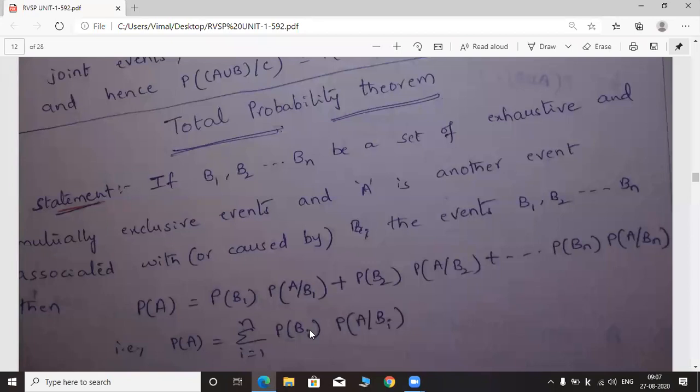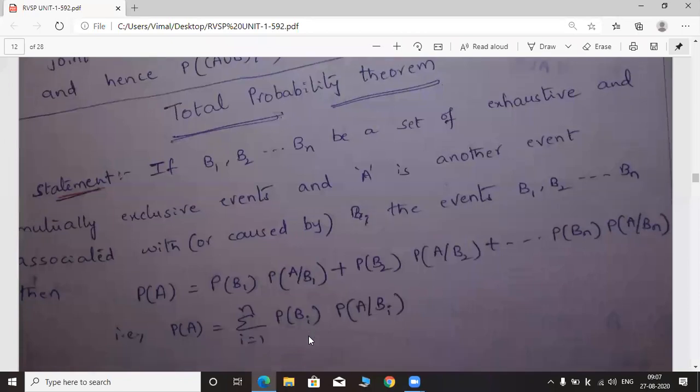So you can substitute n values starting from 1 instead of i. Okay. So the i value is varying or ranging from 1 to n. So the above formula can be simplified by taking the summation. Sigma indicates the summation. You can substitute the values of i from 1 to n.